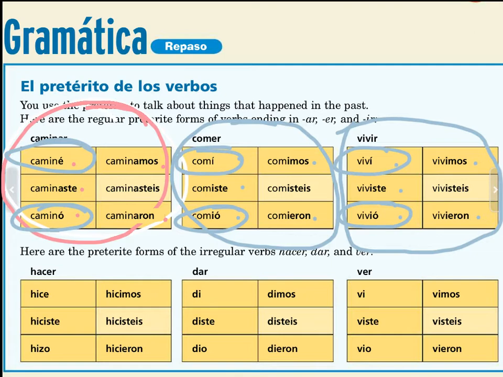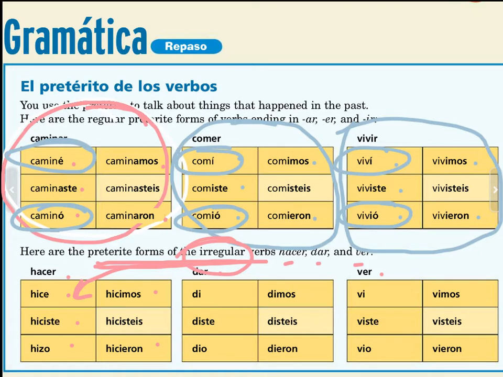Okay. You'll see down below 3 of the irregular verbs that you studied last year. Hacer, dar, and ver. Hacer, of course, means to do or to make. Dar, to give. And ver, to see. So, hice, hiciste, hizo, hicimos, hicieron. You'll notice that none of these have tildes, which is true for all of the irregular verbs for which the stem changes significantly.